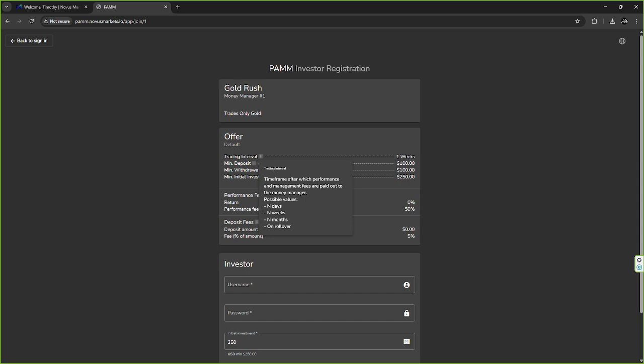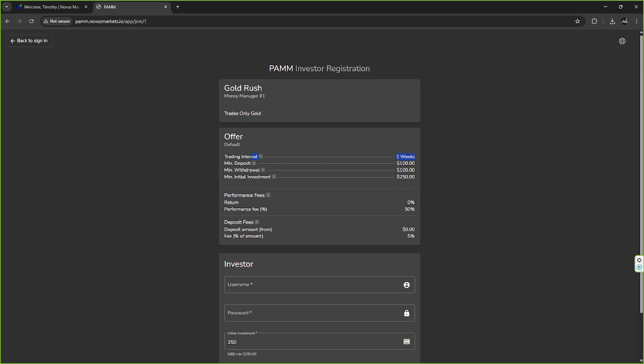So this can be days, weeks, or months, or rollover, right? A rollover just basically means that if certain metrics aren't hit, your money stays locked in the account. For this trading interval, it is 1 week, meaning that each week you will be able to either add more money or take out your money from the profits that are made.